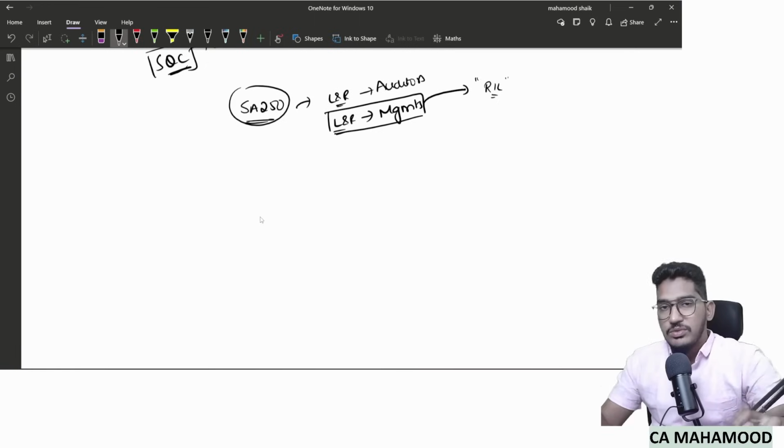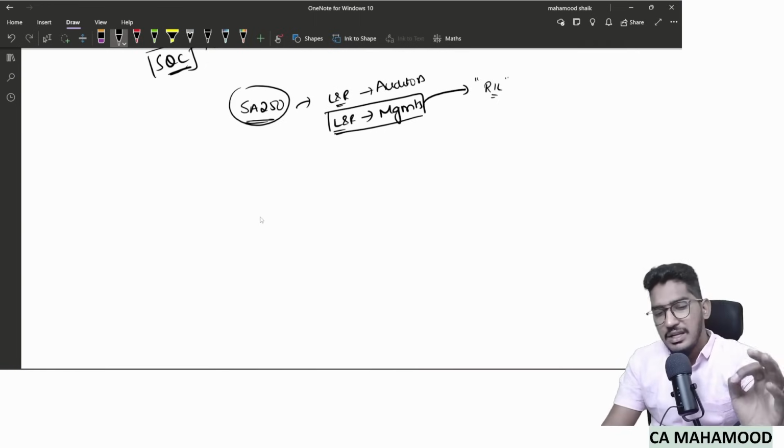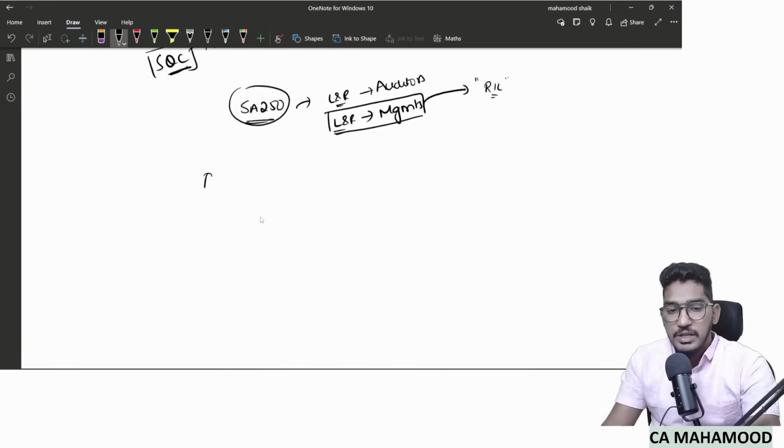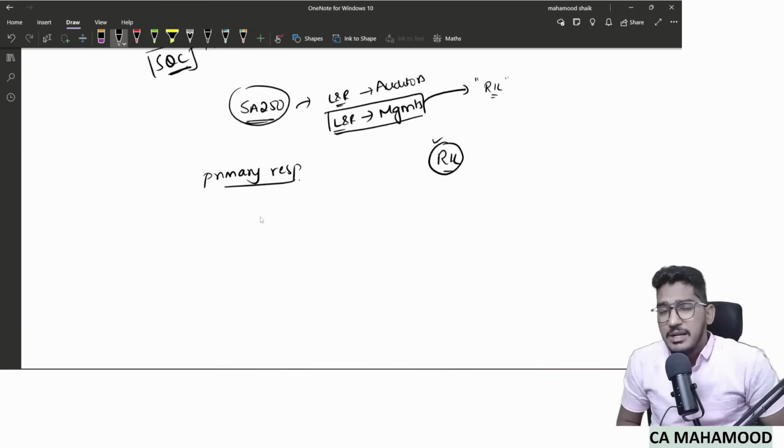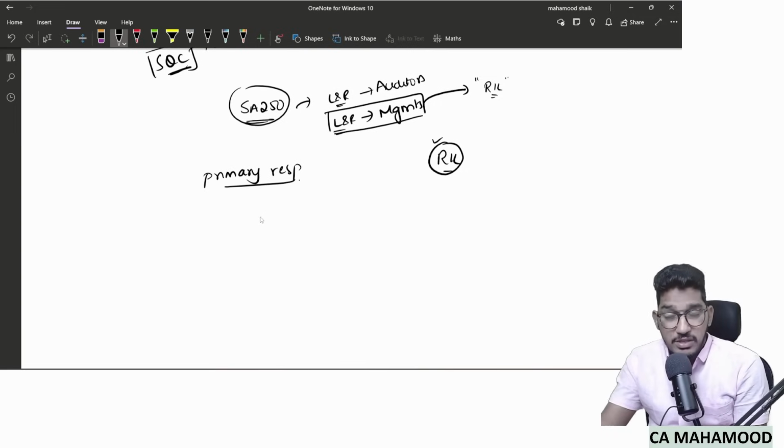So now let us go into the technicalities of the standard. Let me ask you one simple question first. Whose primary responsibility is it to comply with the laws and regulations? If you are conducting the audit of Reliance Industries Limited, who is primarily responsible to make sure that the company is complying with all the laws and regulations? It is not the auditor's primary responsibility.